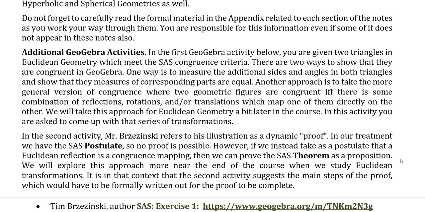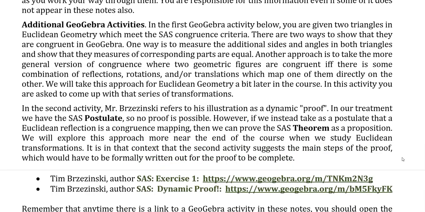I have some other GeoGebra activities here. I think I've actually used these in an earlier video, so I won't say too much about them. These are by Tim Brzezinski, who's excellent at developing very good GeoGebra activities. This one here talks about an SAS proof, and what it is. I'm going to put proof in quotes. In our treatment, we have the SAS postulate, so no proof is possible. There's no way to prove it from the earlier ones, as we see, because of the existence of taxicab geometry.